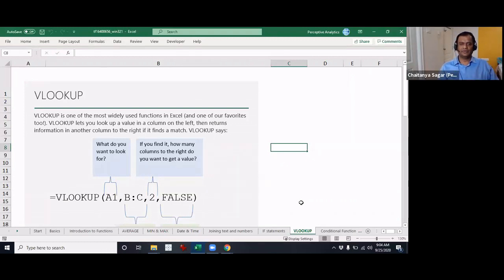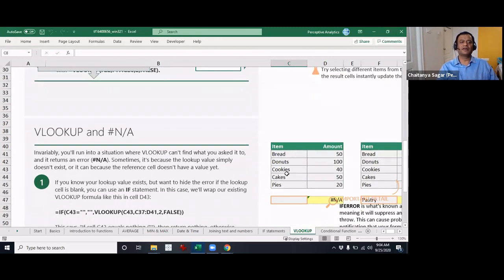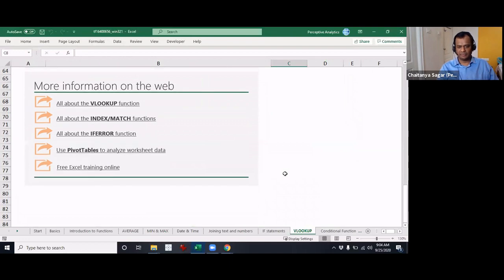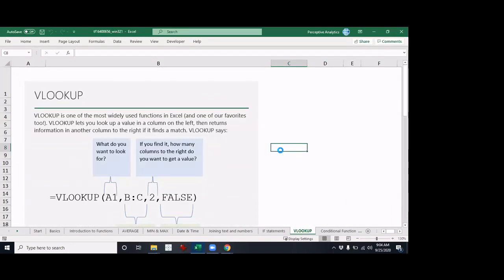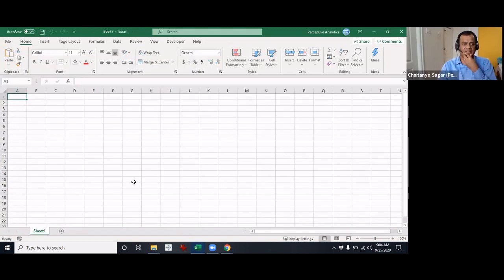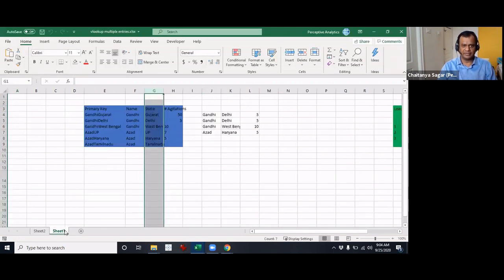Let's take one more example, and then we will understand this a little further. The example we have is something like this. Let me see if I am able to pull up the same Excel file so that I don't have to type everything in. Okay, I think I have that ready right here. Let me open it up. So this is the file that I used the other day.